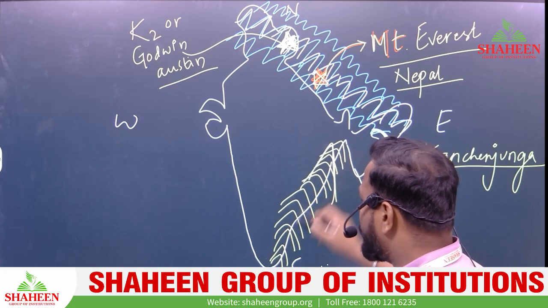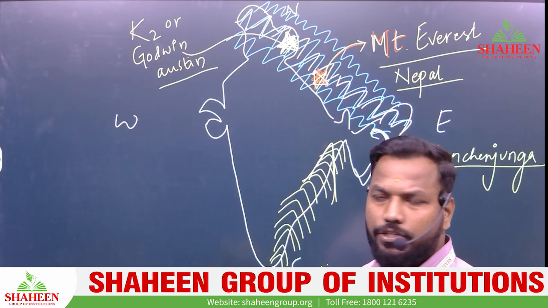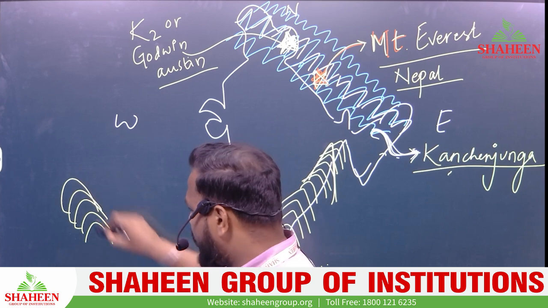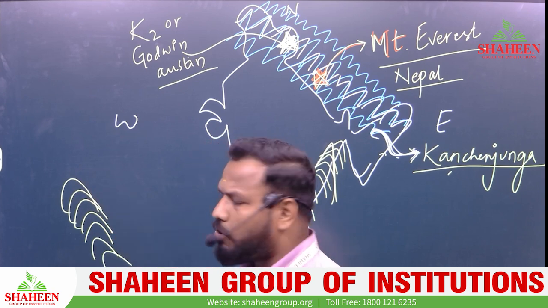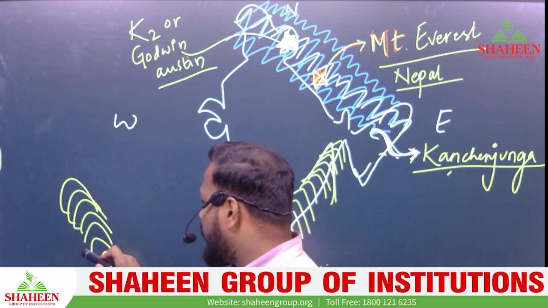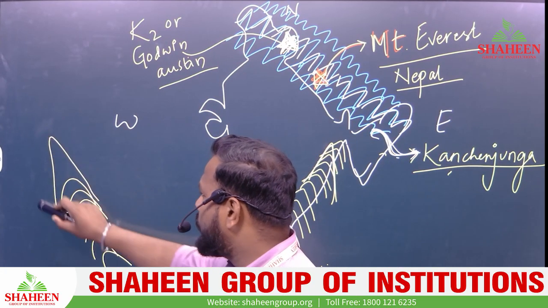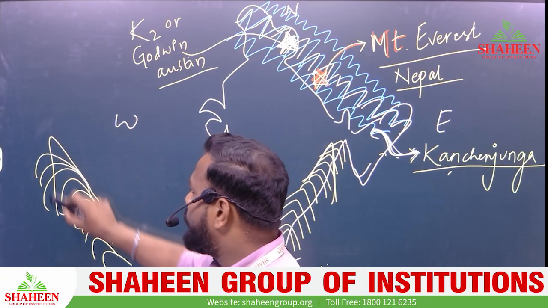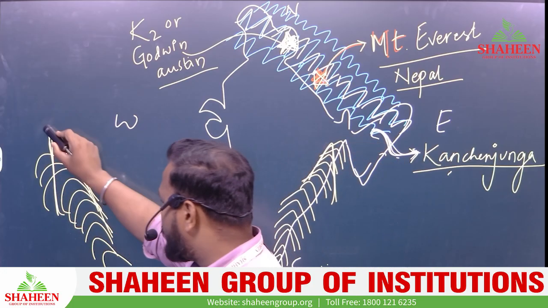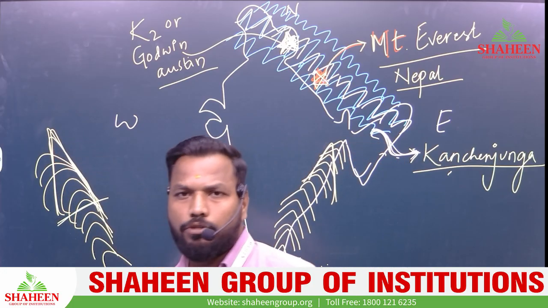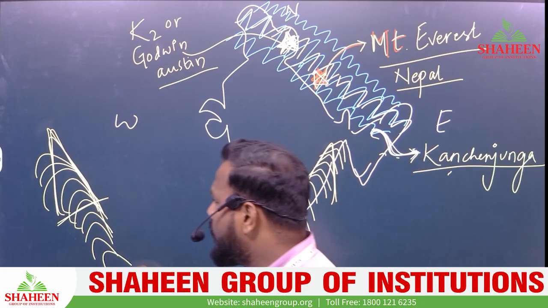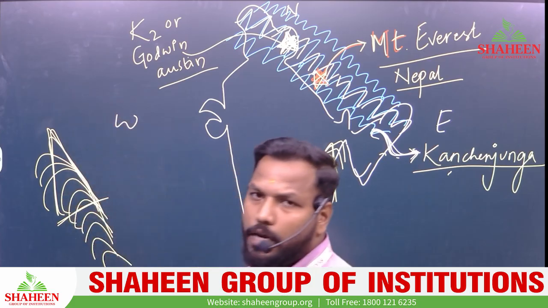Among all these mountains, the series of mountains is called ranges. But within this range, if we have the longest one in the middle or somewhere in between, that particular mountain is called a peak. That is why this is a range and one single mountain is a peak.